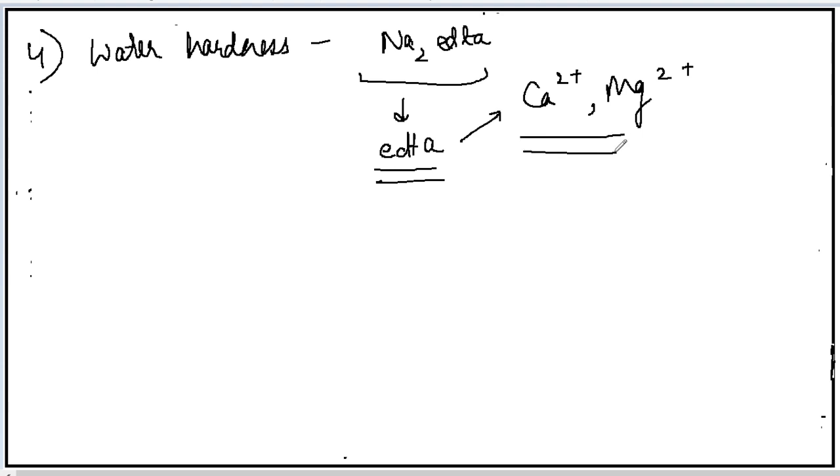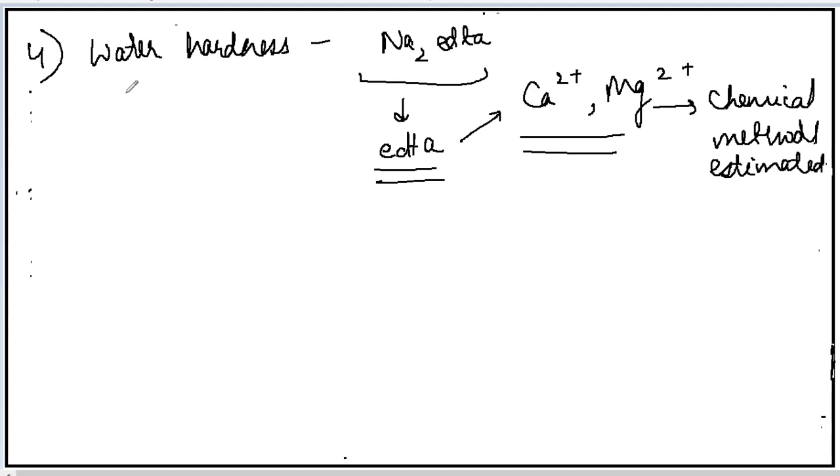And these calcium and magnesium ions can be estimated further by chemical methods. They are present in what amount? Okay, by chemical methods they can be estimated further. So coordination compounds are used for determining water hardness by using this complex. Okay, and in this complex EDTA is there, which is going to link with these metal ions.